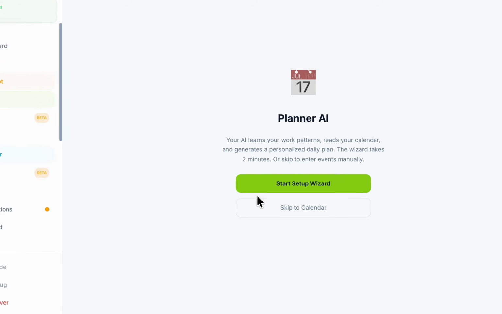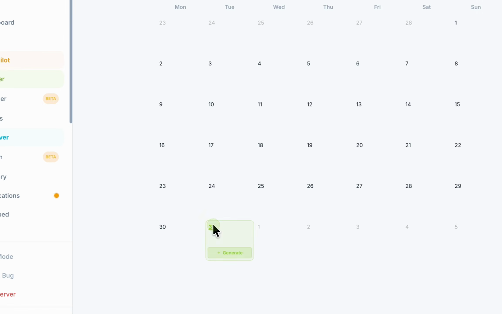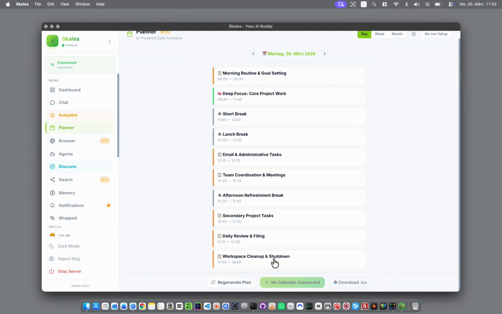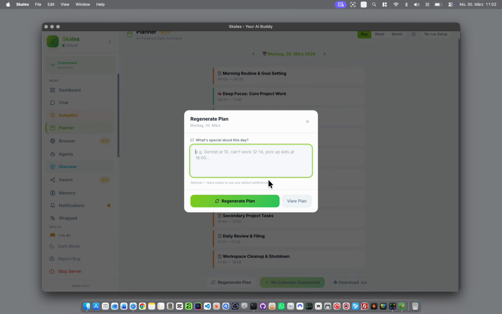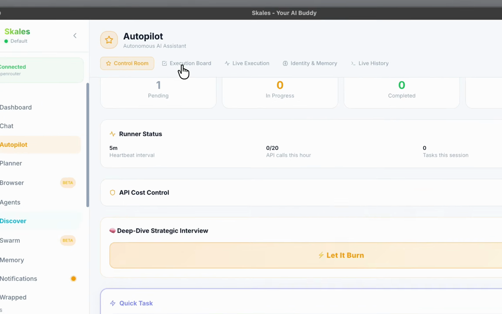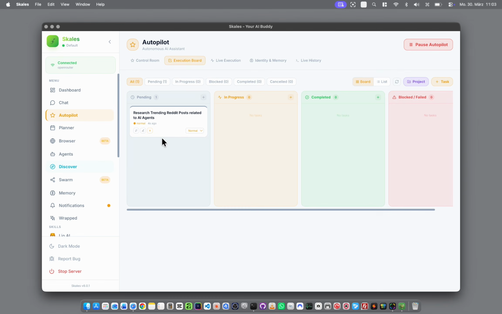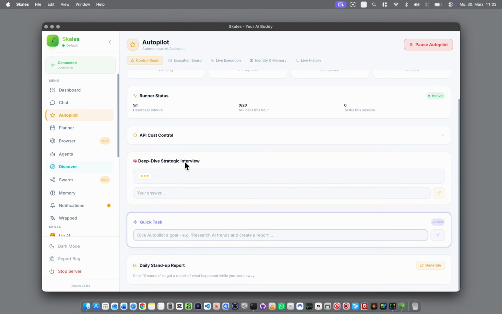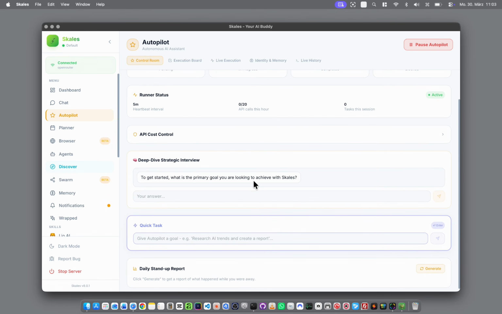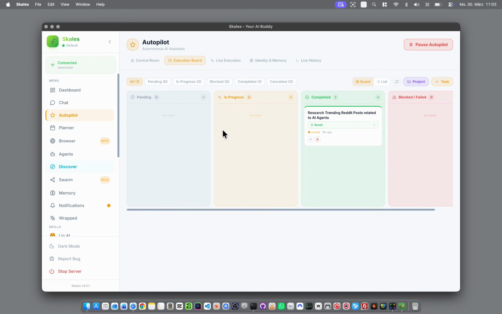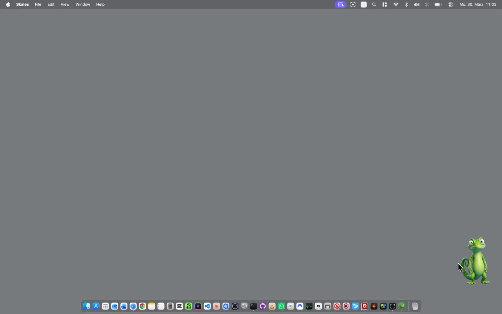The planner syncs with your calendar and helps you plan your day. Drag tasks, set priorities. Your AI manages it for you. Autopilot runs tasks in the background. Set it up once on a Kanban board, assign an agent, it runs on schedule. No babysitting. And this is Spotlight.